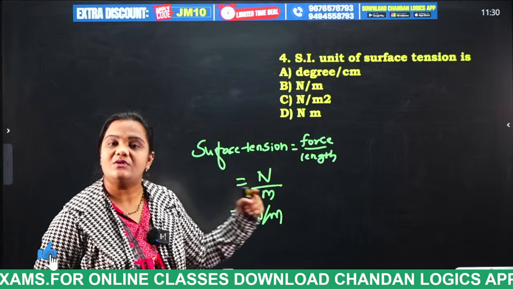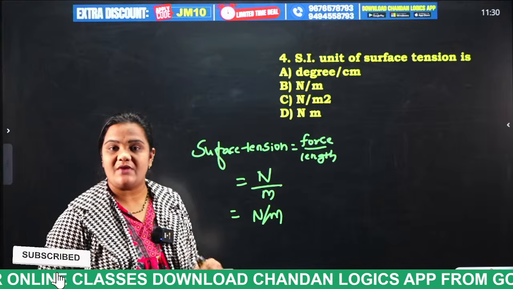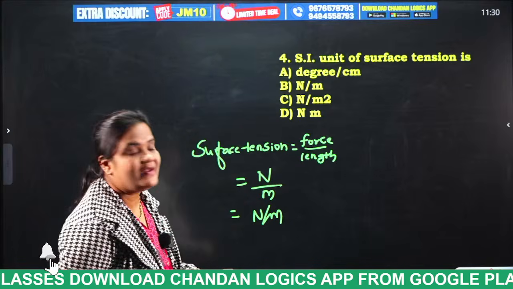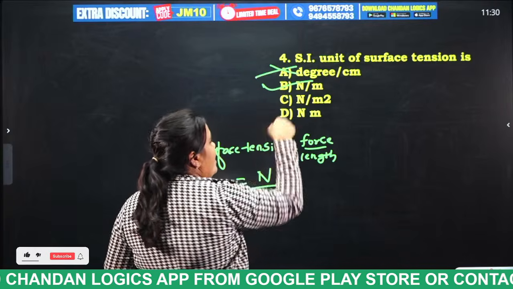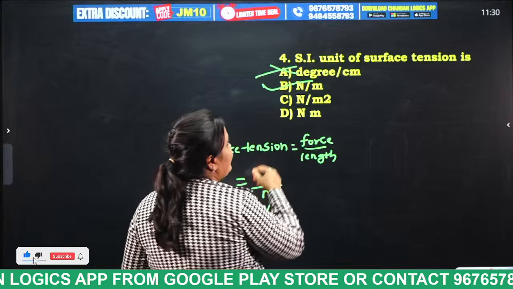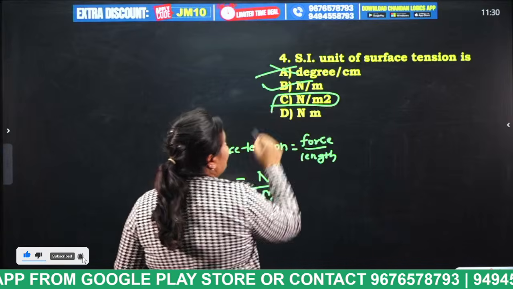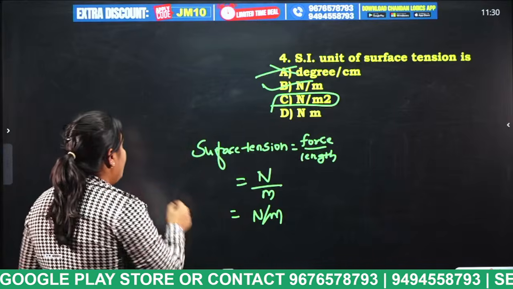Force, what are the units of force? Newton. And what are the units of length? Meters. Newton meters is the answer for this question. Degrees and percent are not the unit of any physical quantity. Newton per meter square is the unit for something else. So what is this?